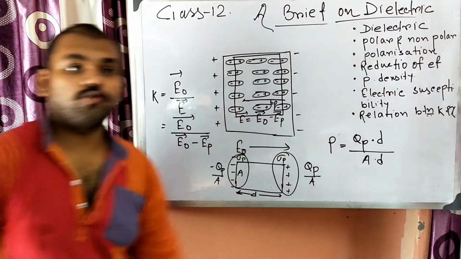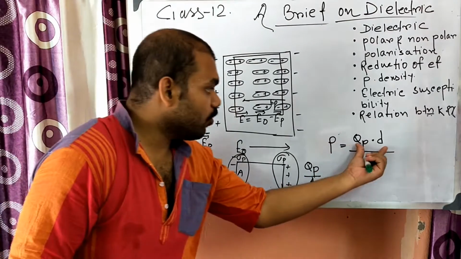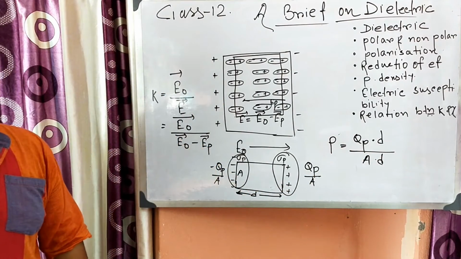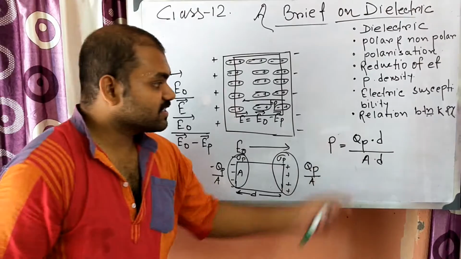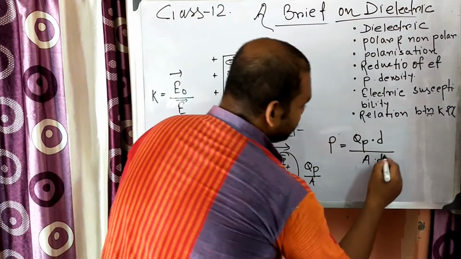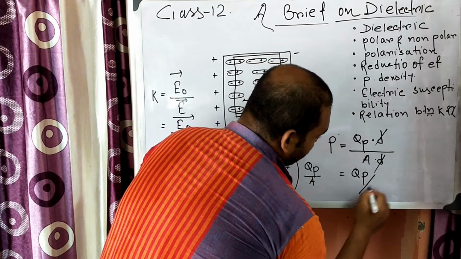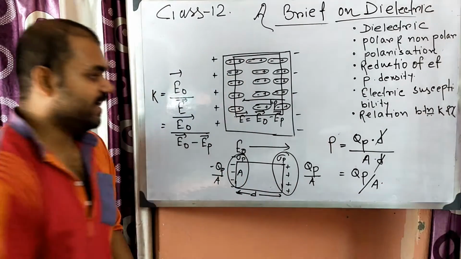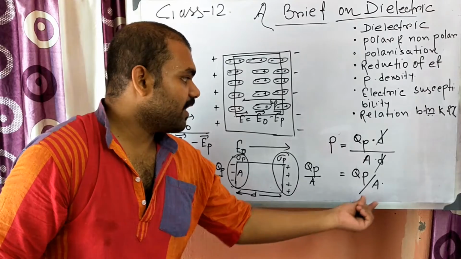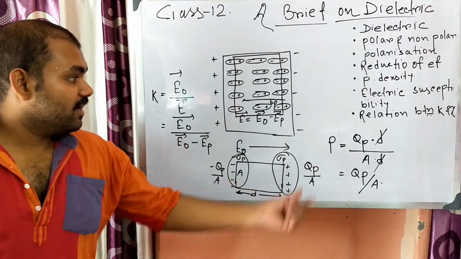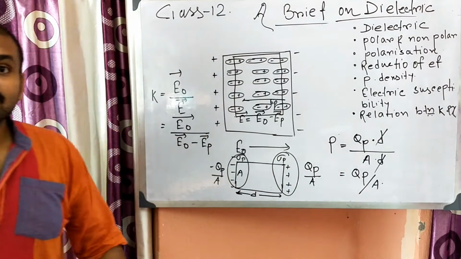Dipole moment per unit volume is known as the polarization density. So D and D cancel out and you will get QP by A as the polarization density.